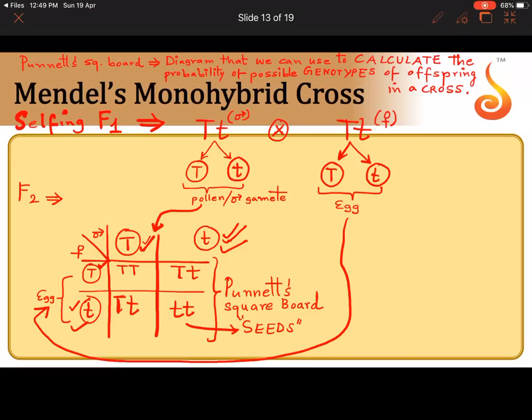Okay, so a diagram that we can use to calculate the probability of possible genotypes.